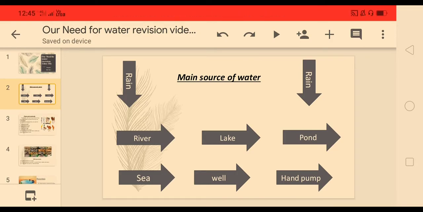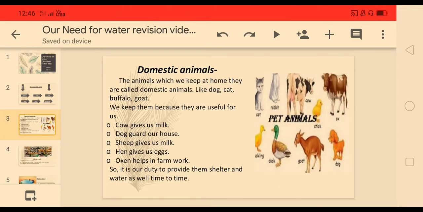As we learned in our first lesson, living and non-living things, in living things we have learned that human beings, animals, plants, birds come under living things. We human beings can store our water at home in a tank or various things. But how do other animals or other living things get water? So let us learn about it. So students, in this video we are going to learn how other animals get water.